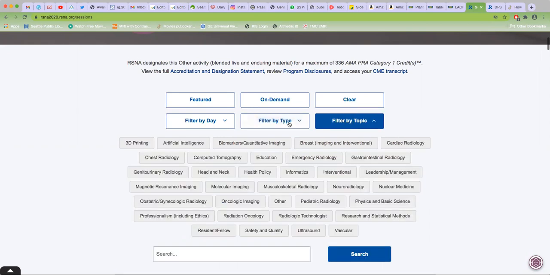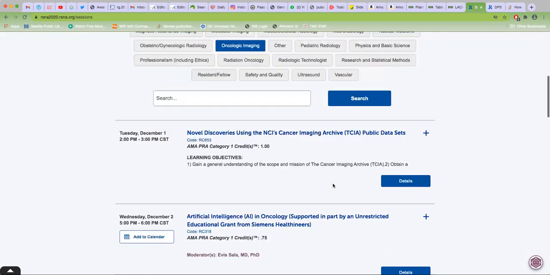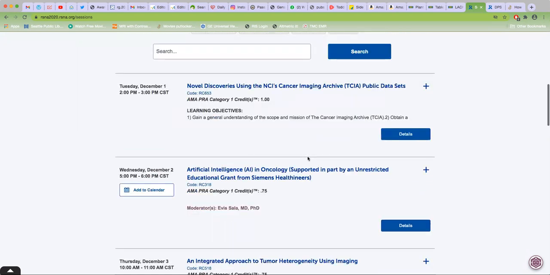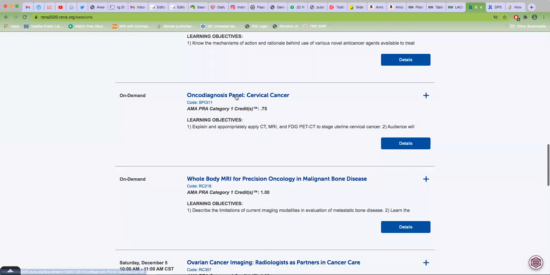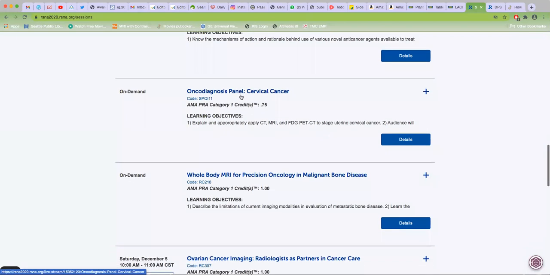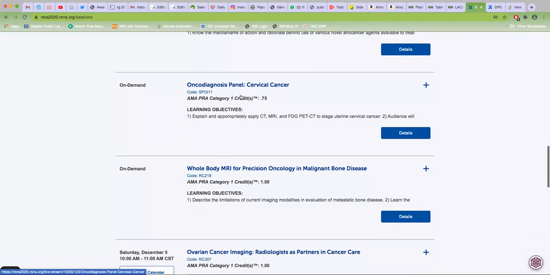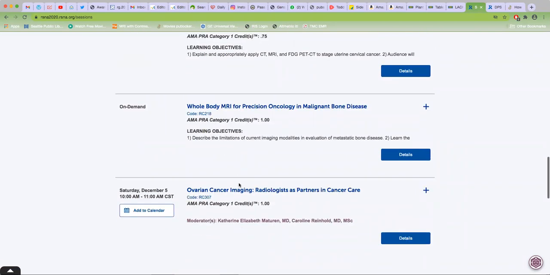So you filter by topic and then decide what you want to do. CT, emergency radiology, MSK, obstetrics, oncologic. So you filter that, and then I don't have to search; automatically only the relevant topics come over here. Some of them are very interactive diagnostic panels and stuff like that, where they show you a case, you try to figure out the answer, and then they tell you the answer. And then some are proper lectures.